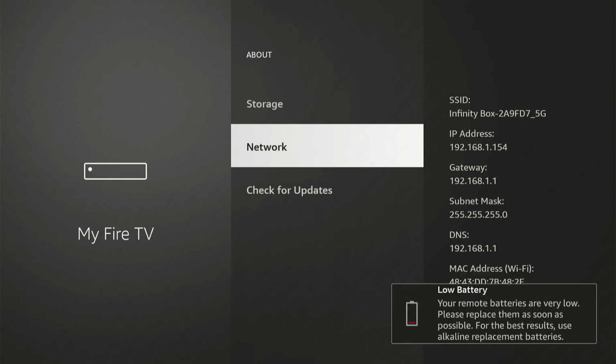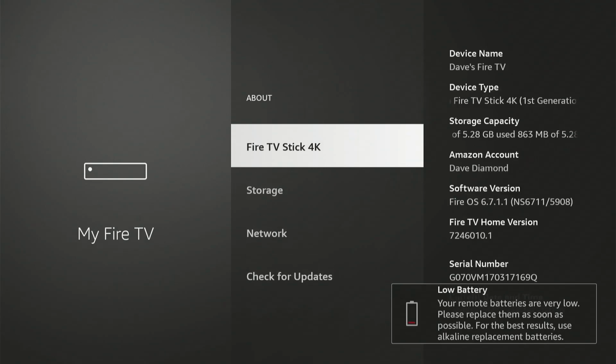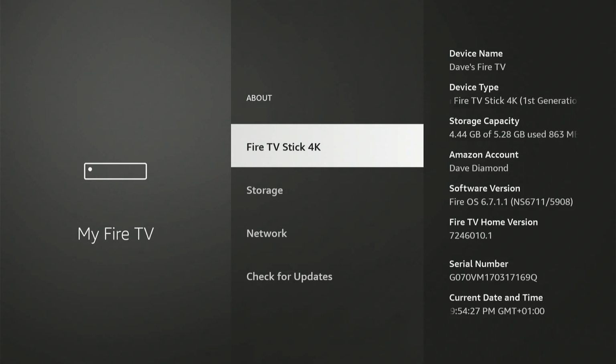If you want more information such as the SSID number, IP address, gateway, subnet mask, these are found on the network. And that's all about the video. So I've showed you all of the different device information, critical information, and general information, how you can look at it from Firestick.